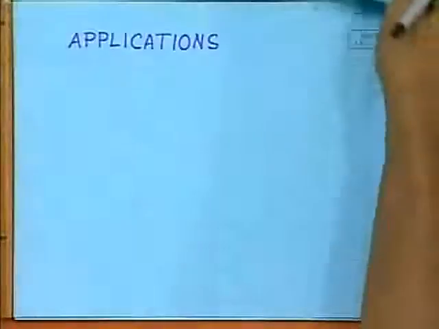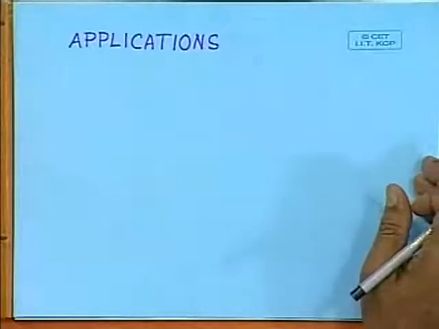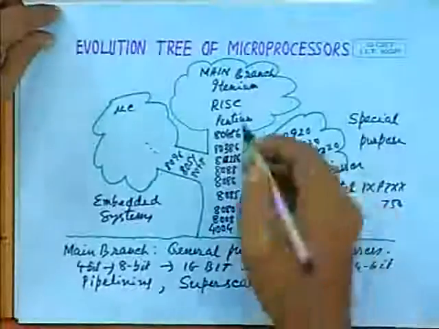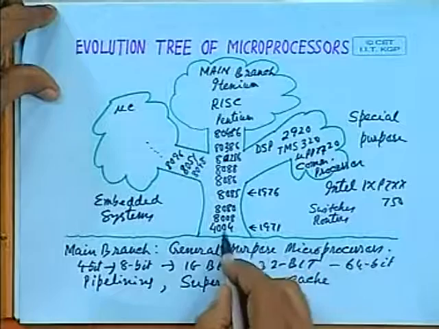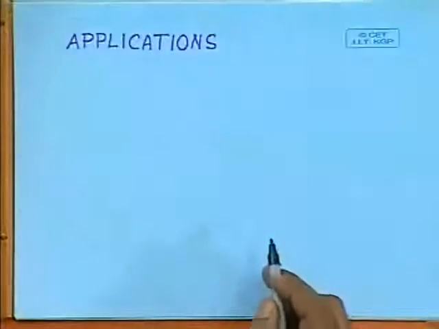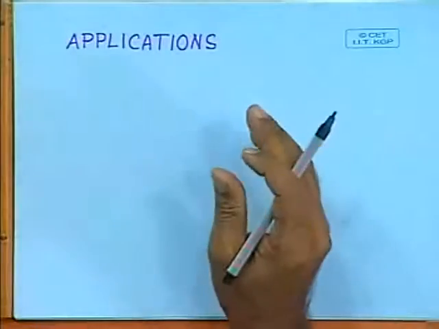Now let us look at the typical applications of microprocessors, where microprocessors should be used. First of all, let us focus on this main branch of microprocessors, the general purpose branch. In this general purpose branch, as I said, the microprocessors are essentially CPUs, and more and more powerful CPUs have been manufactured.